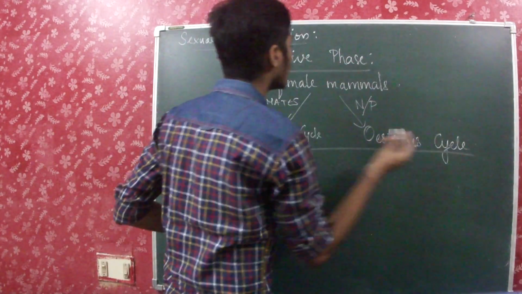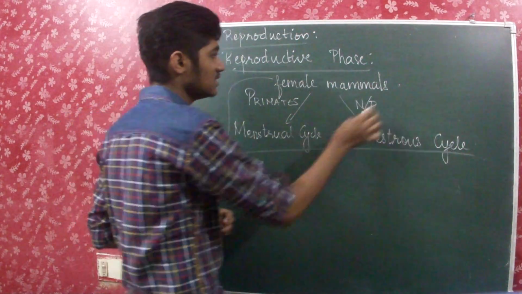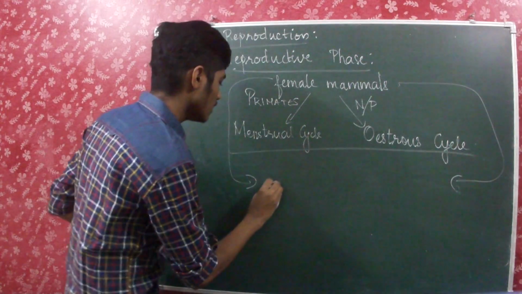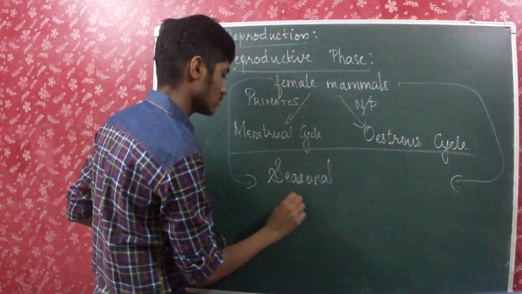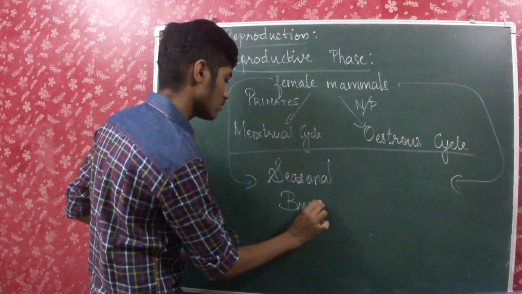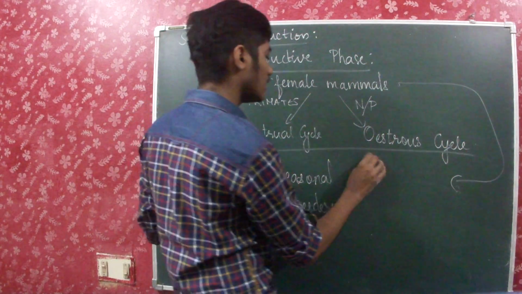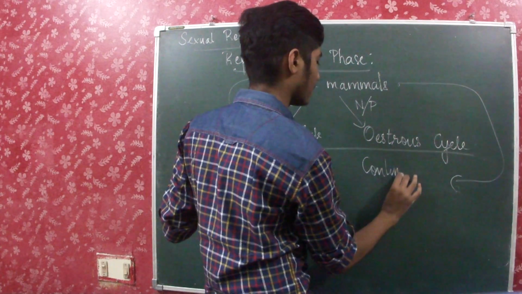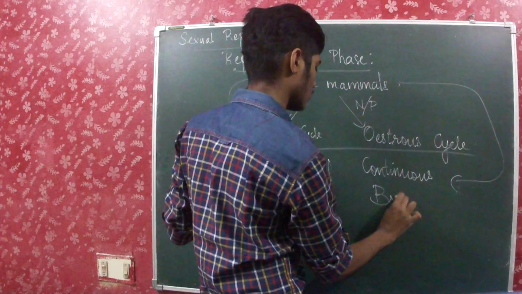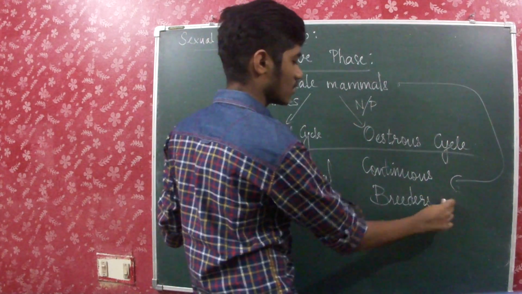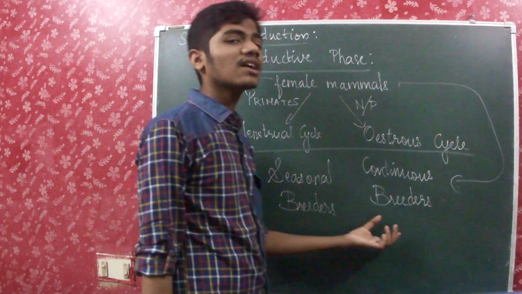And there are also another two divisions for female mammals: seasonal breeders and continuous breeders.